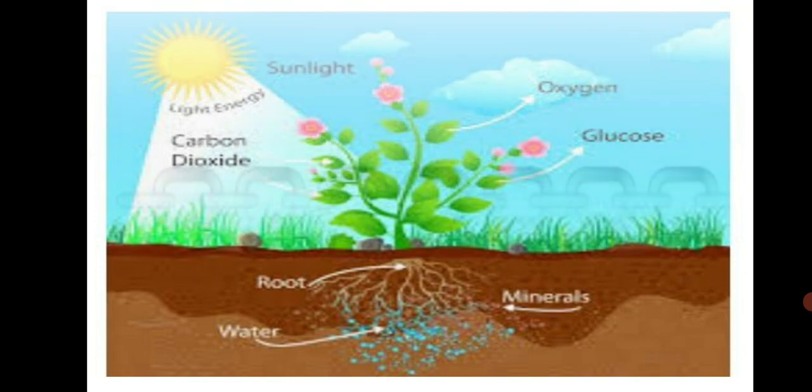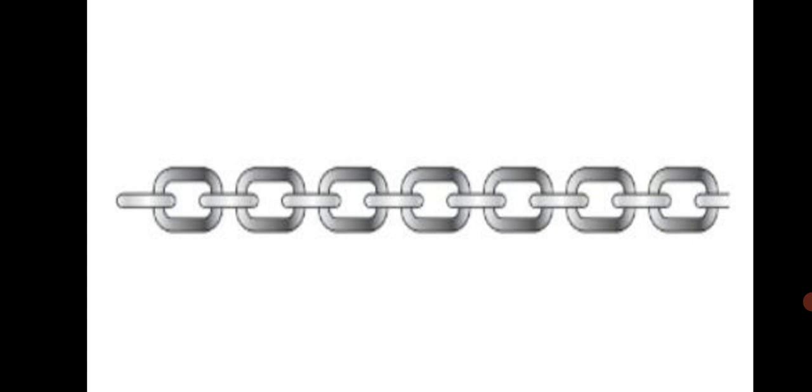Now look at this picture. There are several links in this chain, right? If the links were to separate from each other, could they be called a chain? No, of course not. Even though each link is a complete object, it is joined to the links before and after it. If any link comes loose, the chain is broken.